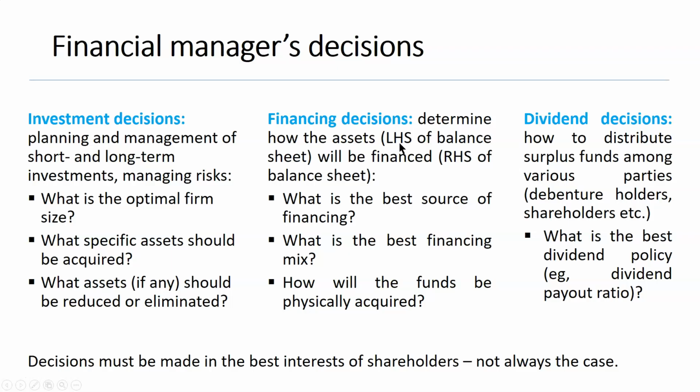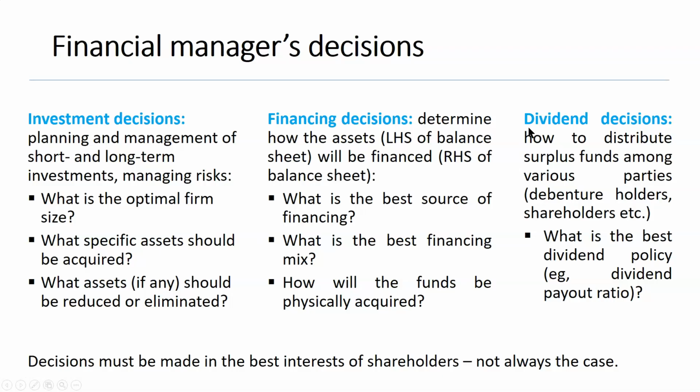So how the assets on the left-hand side of the balance sheet will be financed, so elements of the right-hand side of the balance sheet. The thing is, the firm can raise funds from numerous sources, for example, by issuing shares and debentures, or by taking various loans, mortgages, and advances. And the financial manager will decide how much should be raised from each source. They need to determine the best source of financing, the best financing mix, a combination of these sources, the optimal amount of debt and own capital, and how the funds will be physically acquired. If you want to finance your investments with debt, what specific type of debt, on which terms will you obtain it, and so on.